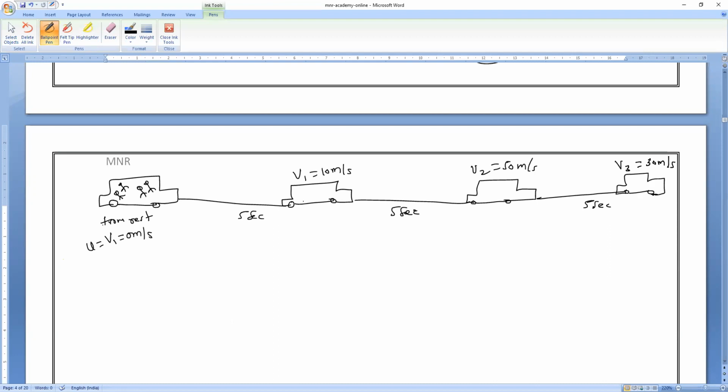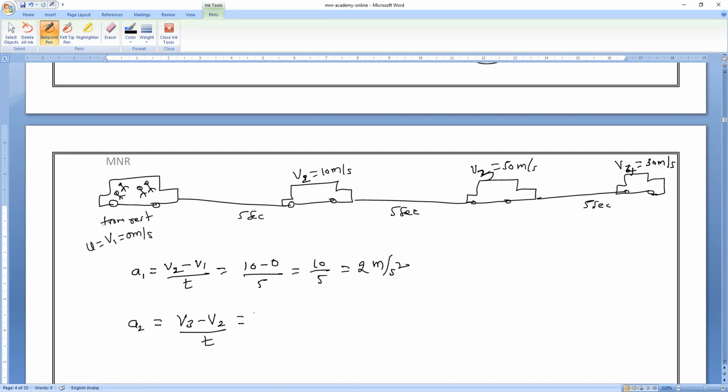Now find the acceleration in this case. Let this be v1, v2, v3 and v4. The first acceleration a1 equals v2 minus v1 divided by time, which is 10 minus 0 divided by 5, equals 10 by 5, which is 2 meter per second square. a2 equals v3 minus v2 divided by time, which is 50 minus 10 divided by 5, 40 by 5, which is 8 meter per second square.